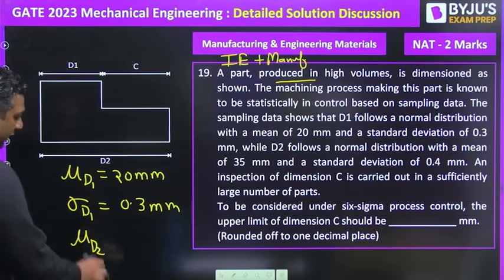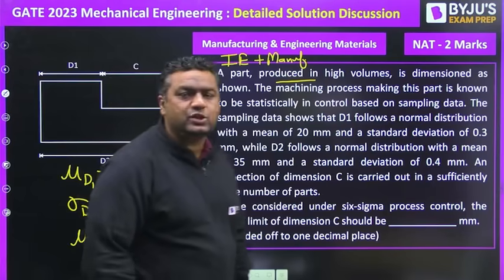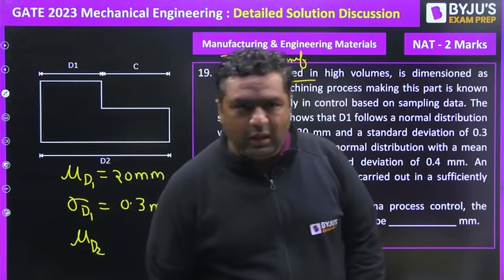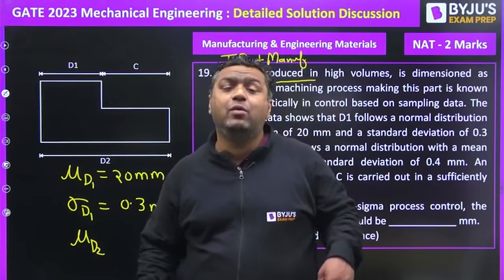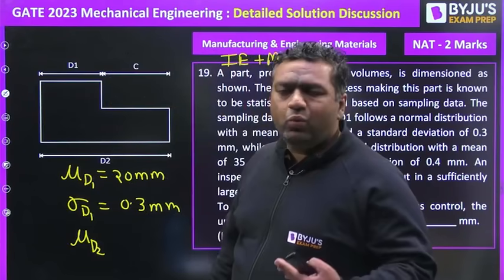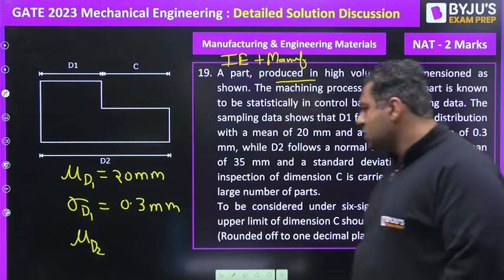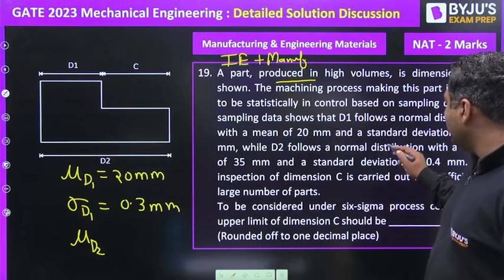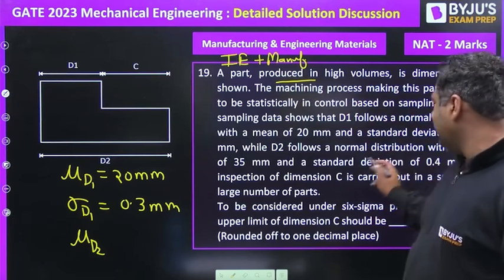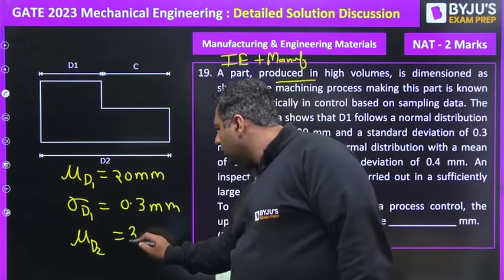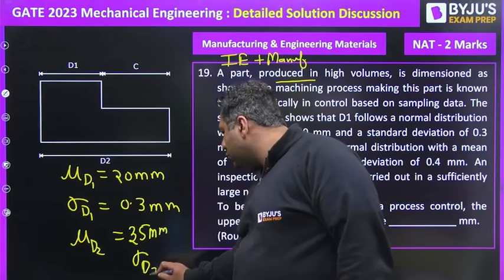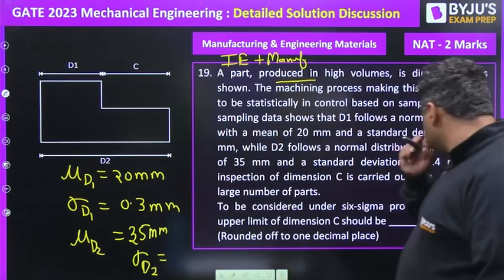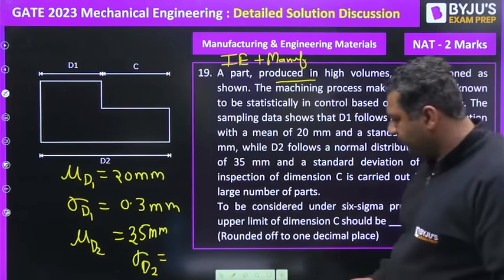This is actually a chapter you study in industrial engineering, that is quality control. Even those who prepare for ESE Paper 1 study it as standards and quality practices, so there also it comes. So mu for D2 will be a mean of 35, and the standard deviation sigma for D2 is given as 0.4.